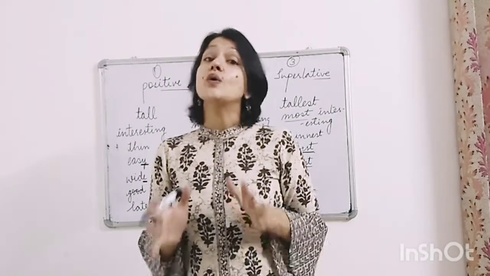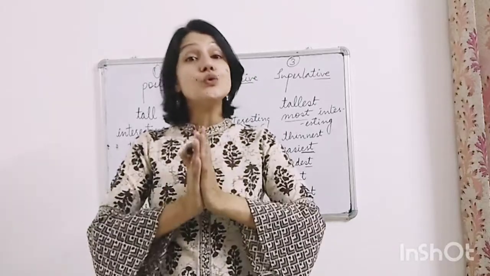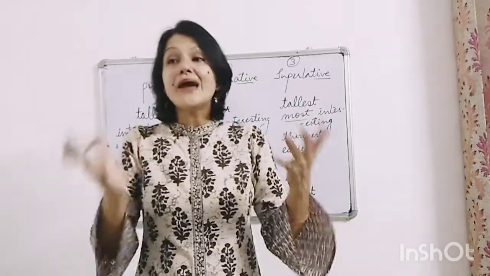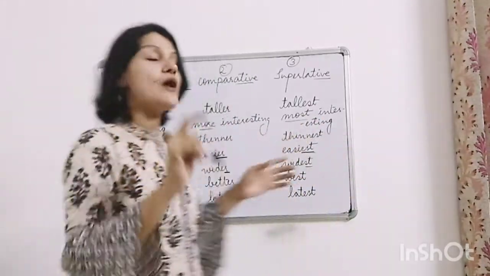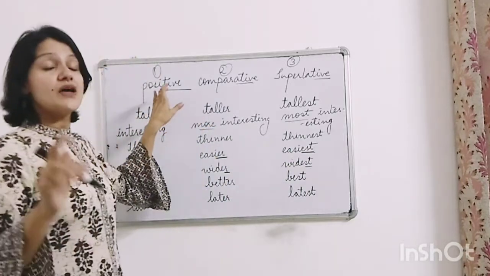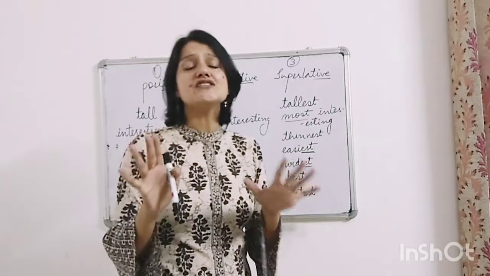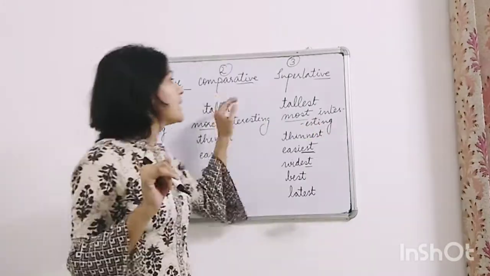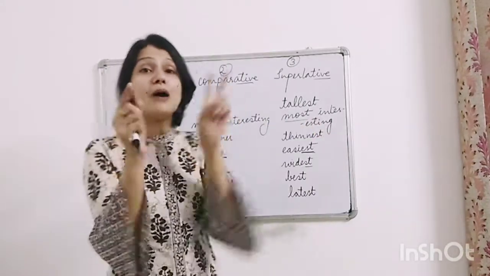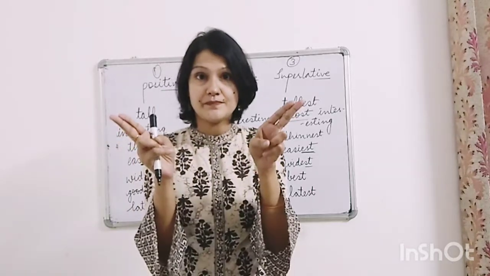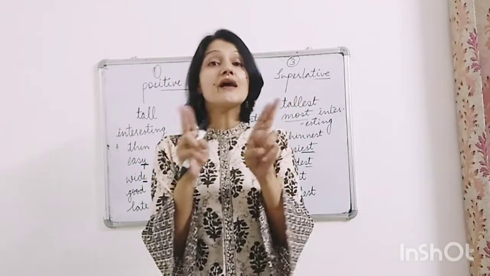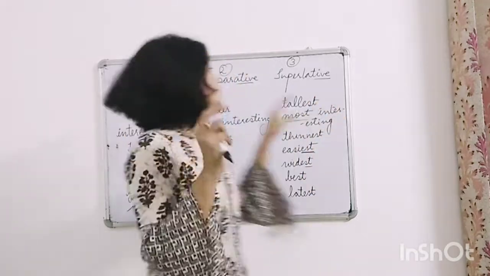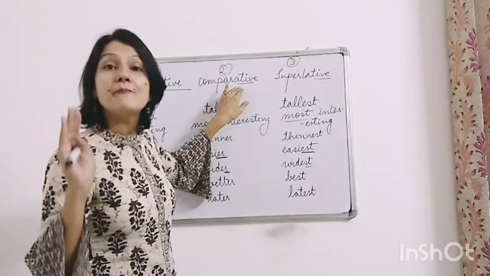So next we are going to talk about the use of these degrees. Where do we use them, right? Now, first is positive. Positive degree is used for one person only. But if we are talking about two persons, we will be using comparative.